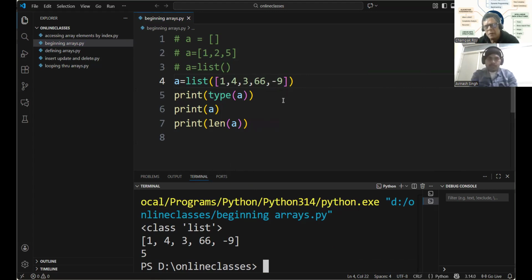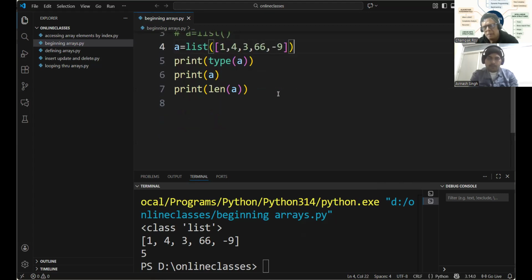So array or a list, whatever you call it, we have four methodologies of defining it. One, A is equal to empty square brackets, an empty array. A is equal to square bracket 1, 2, 5, a 3 element array. List, 0 elements. And this is a list with 5 elements.